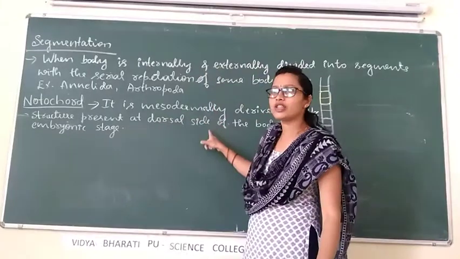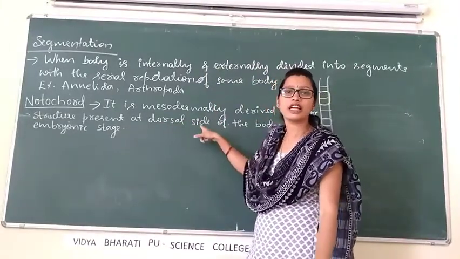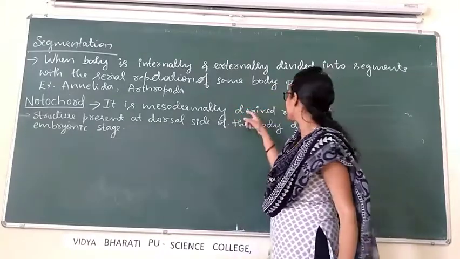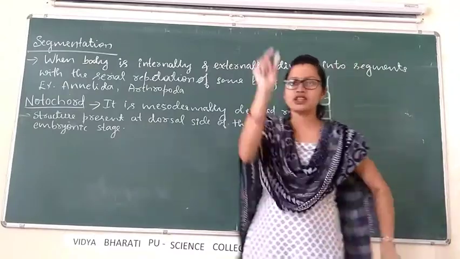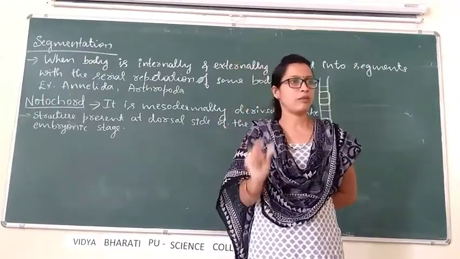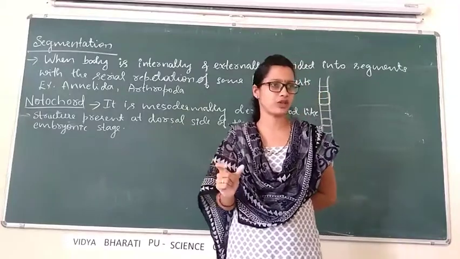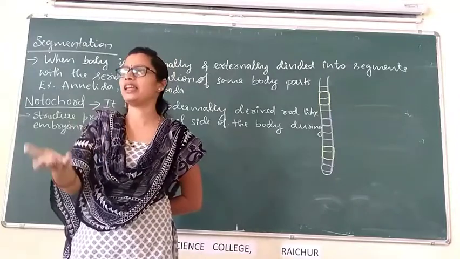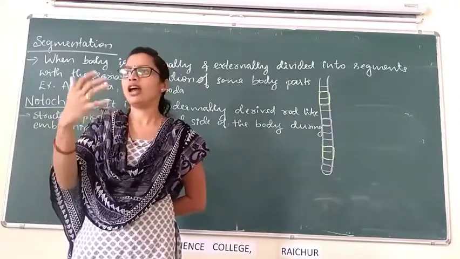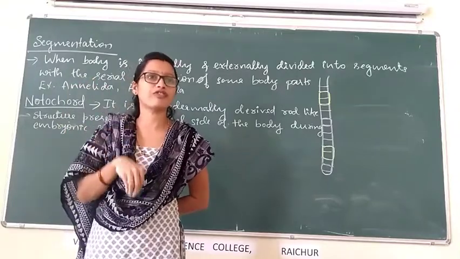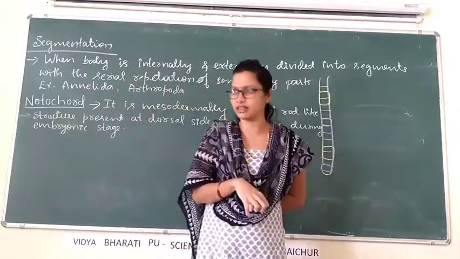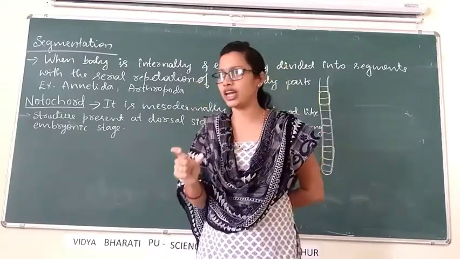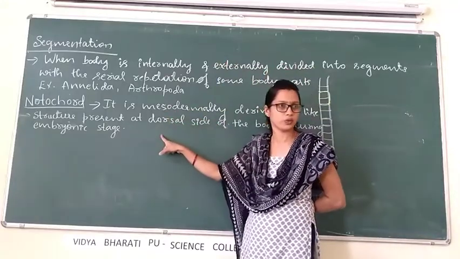This notochord is present at the dorsal side of the body, meaning at the back side of the body, and it is a rod-like structure produced at the embryonic stage. Embryo is one of the developmental stages of any animal. During the development of the animal inside the womb or uterus of the mother, we can observe a stage called embryo. During that embryonic stage, this notochord is produced.